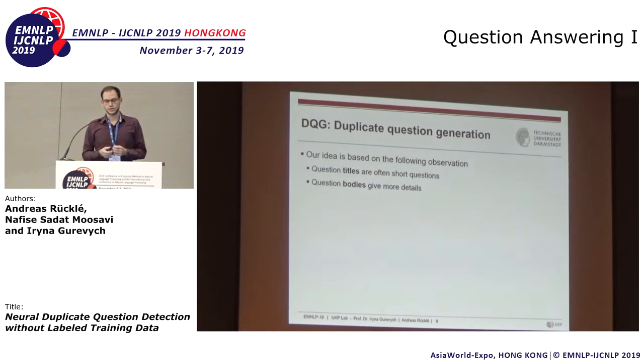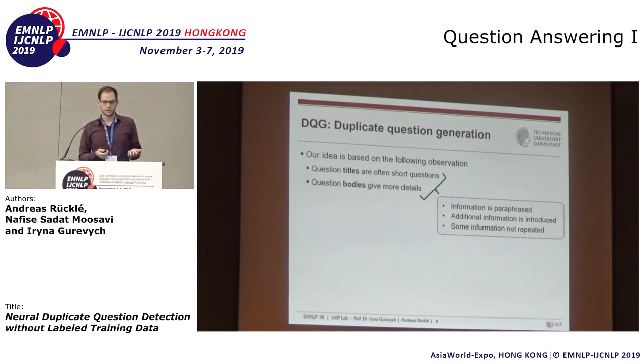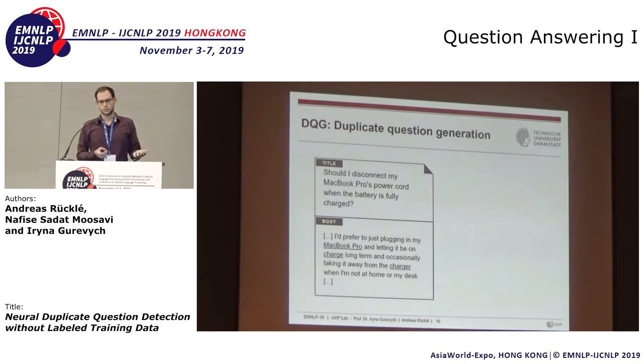So duplicate question generation. Our idea behind this is based on the observation that titles usually give a short question and bodies provide additional details on this question. In this, often the information is paraphrased. So in the body, the user or the person that asked the question uses different wording. In the body, additional information is introduced, and some information from the title might not be repeated. This is actually quite similar to real duplicate questions. So this can also be seen in our previous example, where in the body it is repeated, MacBook Pro is repeated, charger, but not battery or power cord.